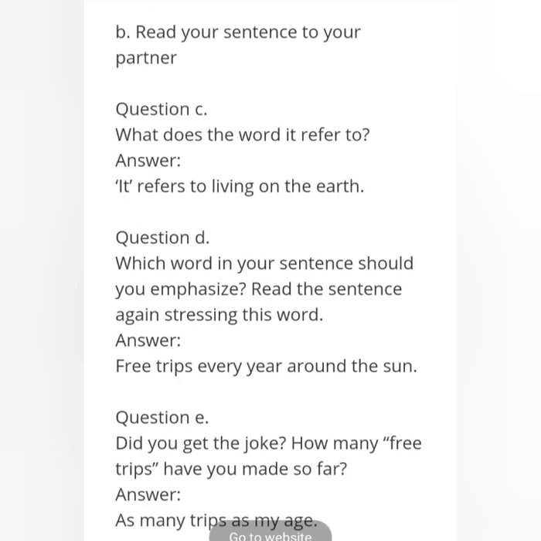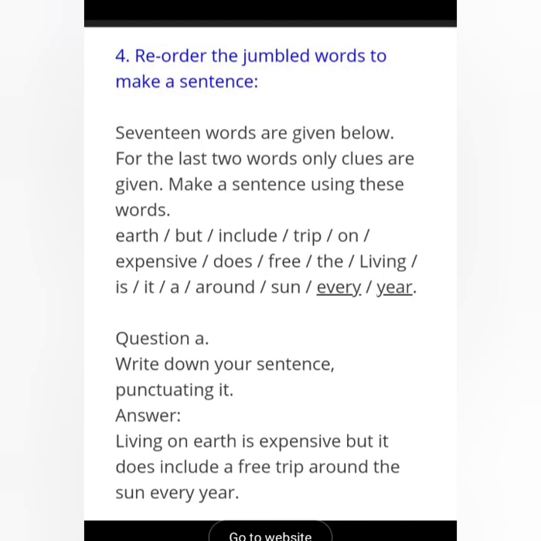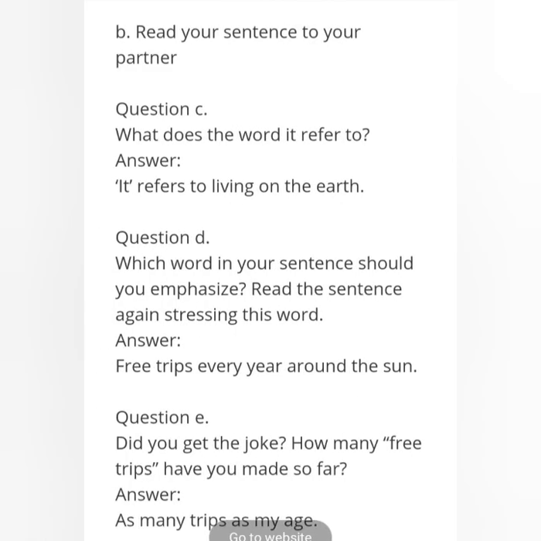Next, see, question number C. What have they given? What does the word it refer to? See, here this it, what is it referring to in the sentence? What it refers to is living on the earth.